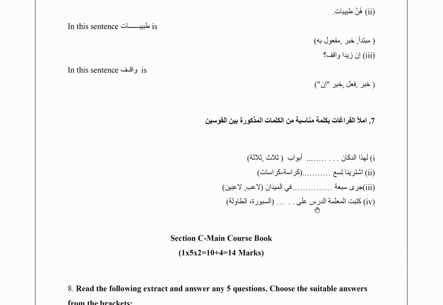كتبت المعلمة الدرس على السبورة or الطاولة. Now this is not a grammatical question, it's more like something that makes sense. So this means the teacher wrote the lesson on, obviously it's going to be sabura, which is the board. Cannot be طاولة because طاولة means table.